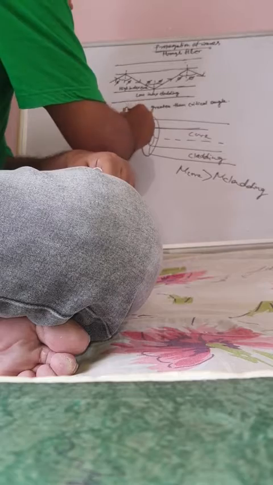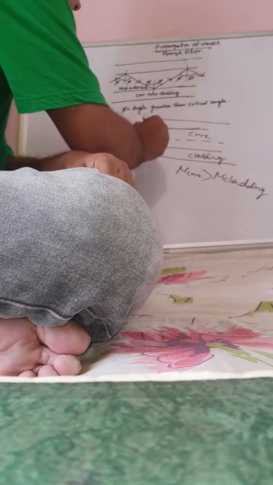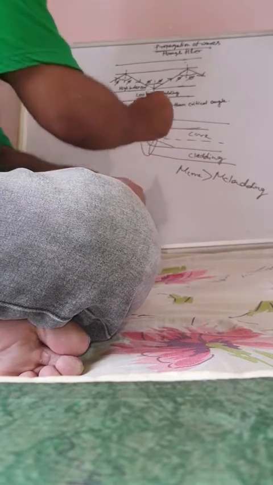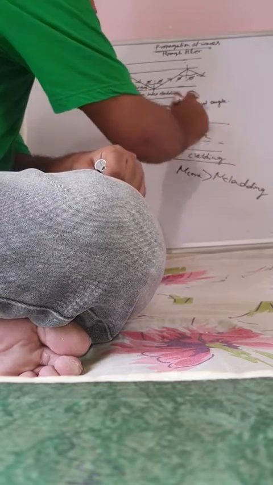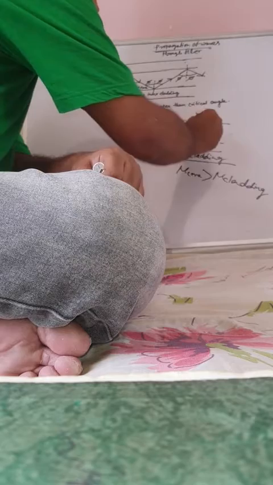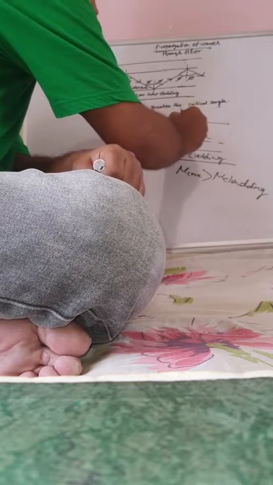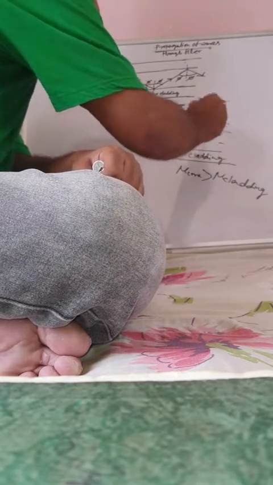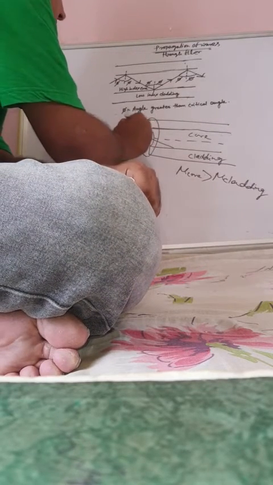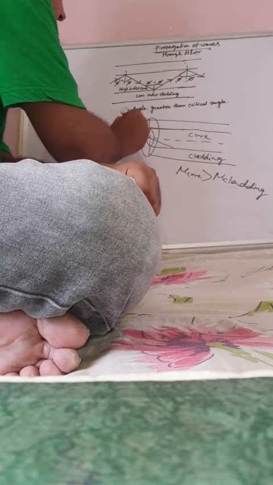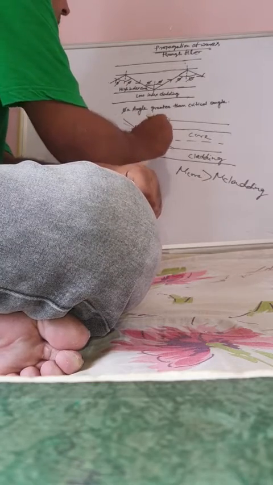Wave enters here like that. This is angle I, this is angle R.